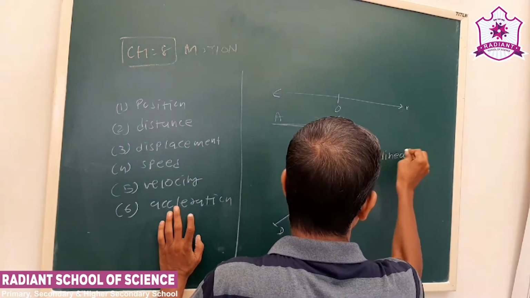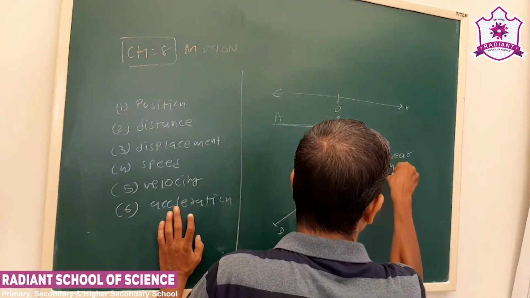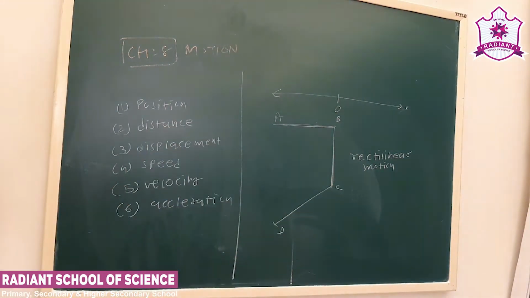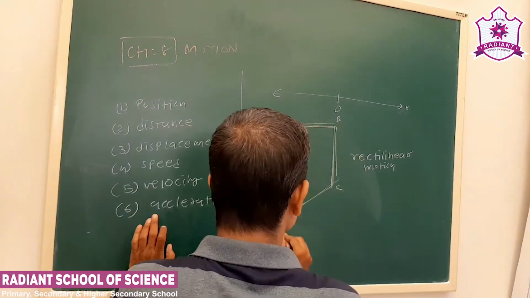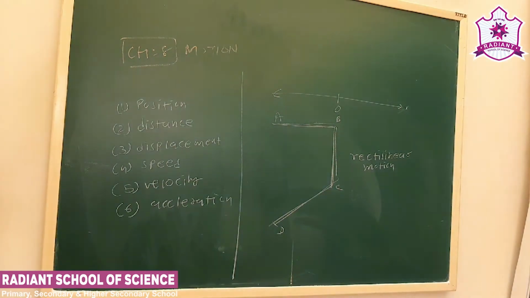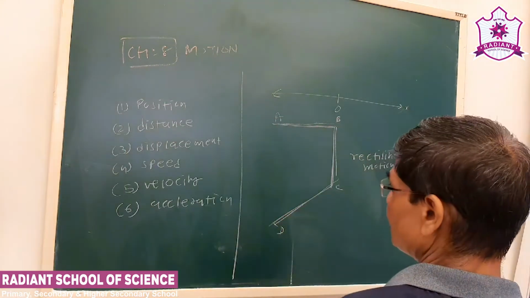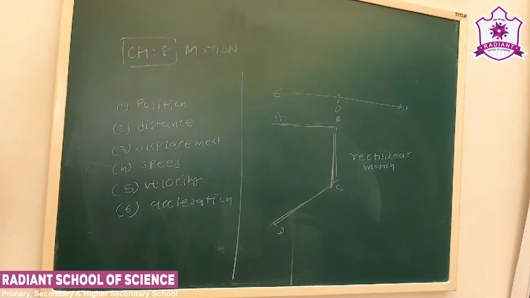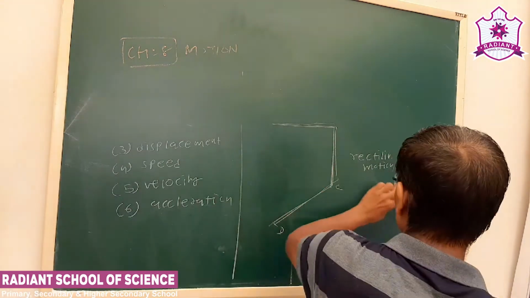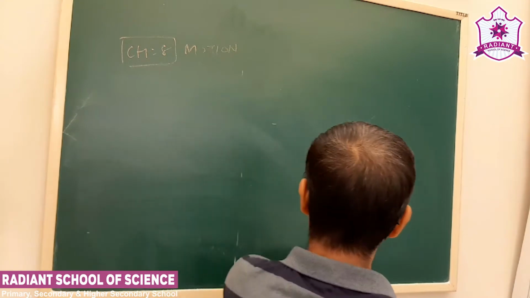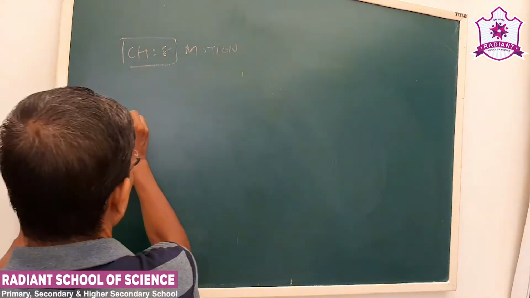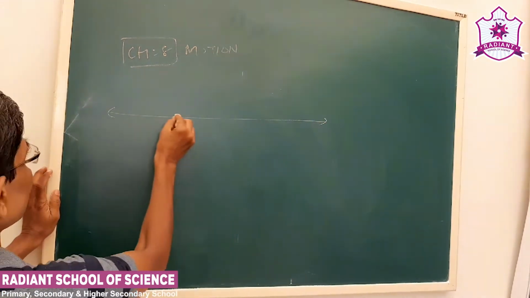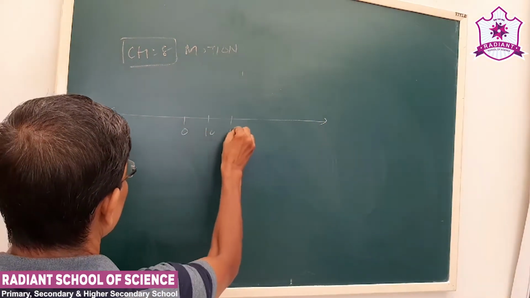So such motion we call rectilinear motion. What is rectilinear motion? Each part of the motion, let us say AB, BC and CD, all are straight lines. Such motion is called rectilinear motion. Now, one by one we are going to discuss all these points. Now, let us say this is the origin.